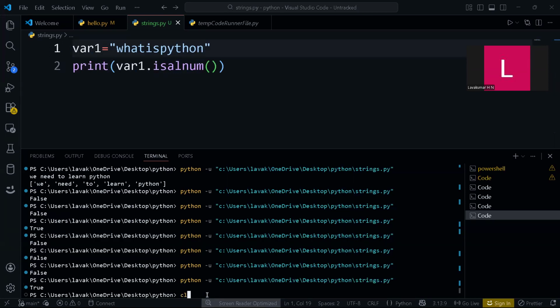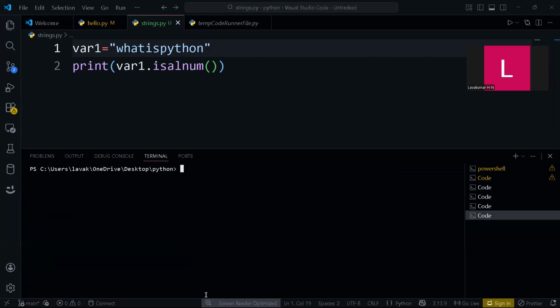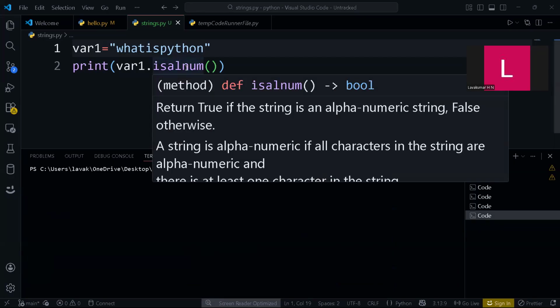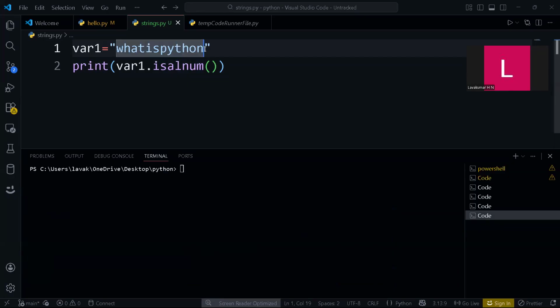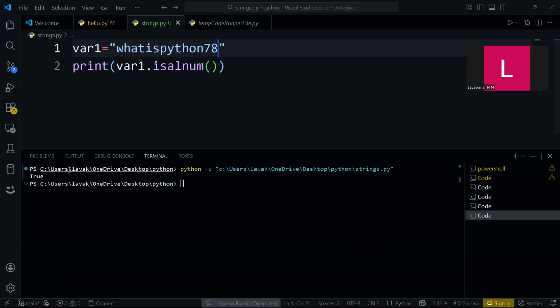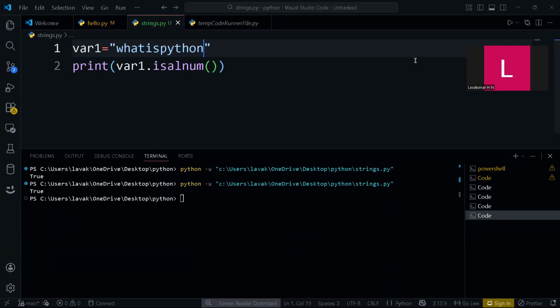So I will clear this screen. You have all these alphabets. If you have numbers, I will add 78 and run this. See, true you will get. It checks whether it is a combination of alphabets and numbers. Even if you have just numbers, you will get true. If you have a space, you will get false.